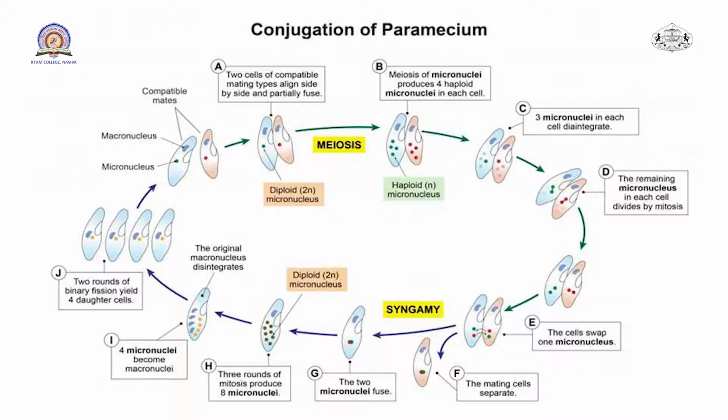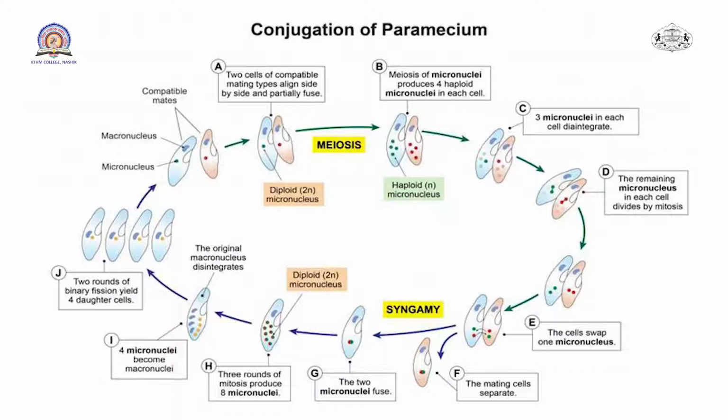After mating, the pellicle disintegrates and there is an exchange of nuclear material. The exchanged nucleus unites with another nucleus present in the cytoplasm, and that whole process is called syngamy. Syngamy means union of nuclei, where one nucleus is from the same cell while the other is from the other cell.